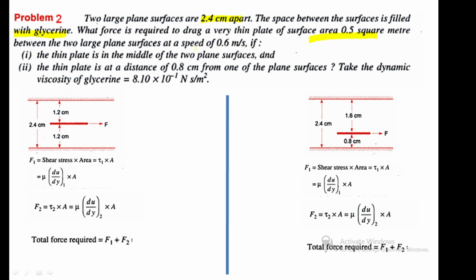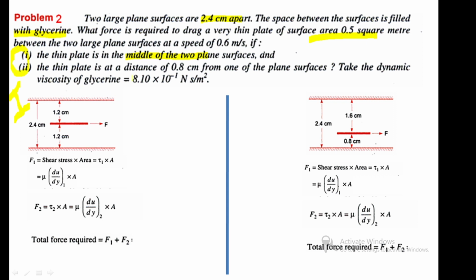Here two cases are given for finding the force value. The first case is a thin plate in the middle of the two plane surfaces. Okay, this is case 1. I give an outline for this problem.